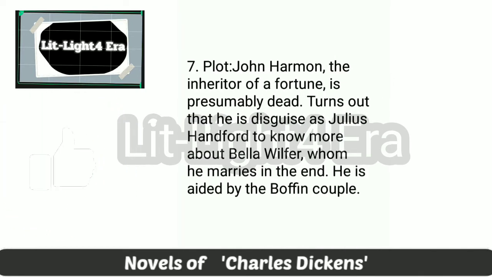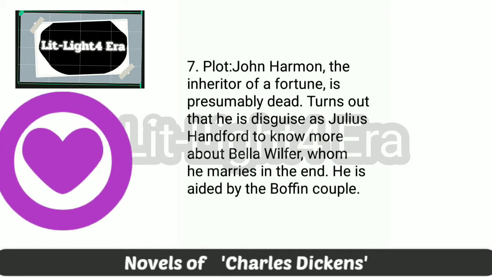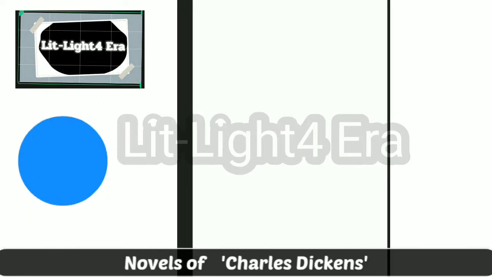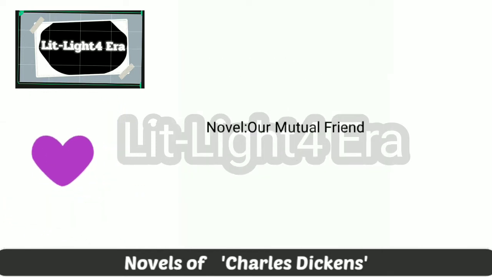7. Plot, John Harmon, the inheritor of a fortune, is presumably dead. Turns out that he is disguised as Julius Hanford, and is loved by Bella Wilfer, whom he marries in the end. He is aided by the Boffin couple. Novel, Our Mutual Friend.